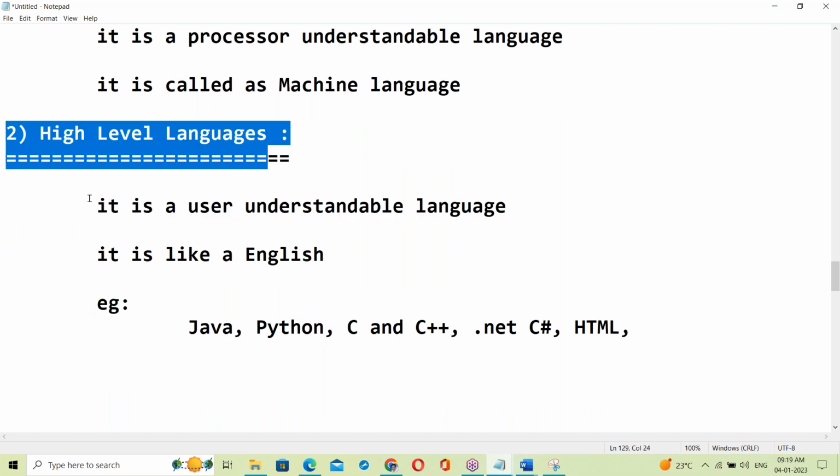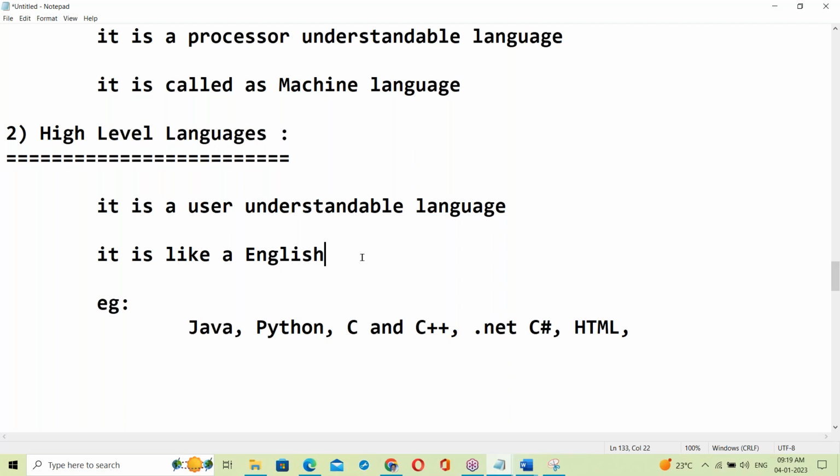So high level language, it's a user understandable language. It's like English language. Looks like English language. Yes, it's very easy to understand. Okay. Yes.